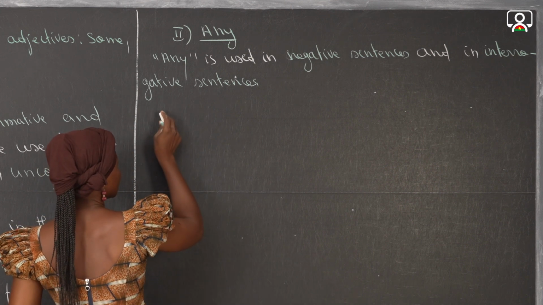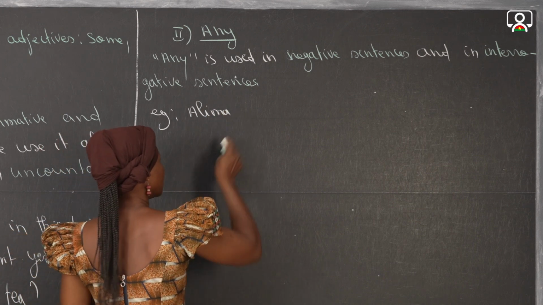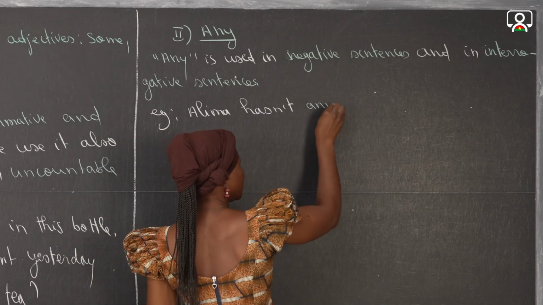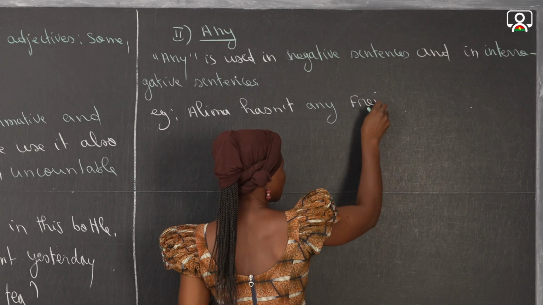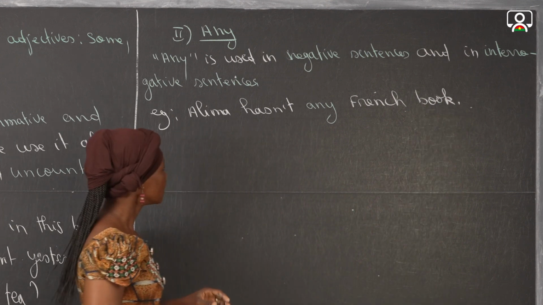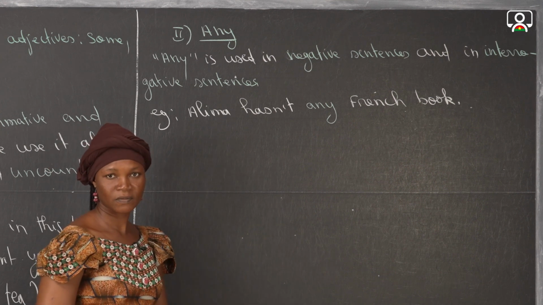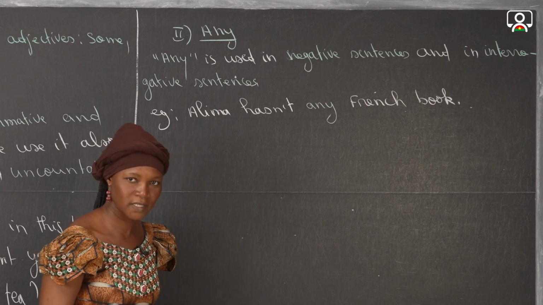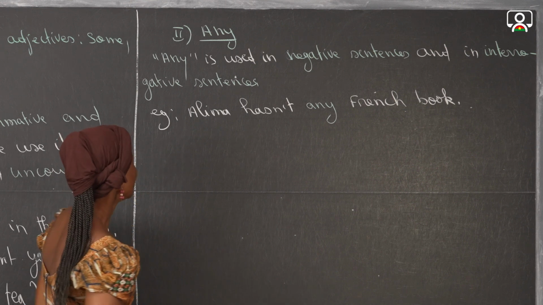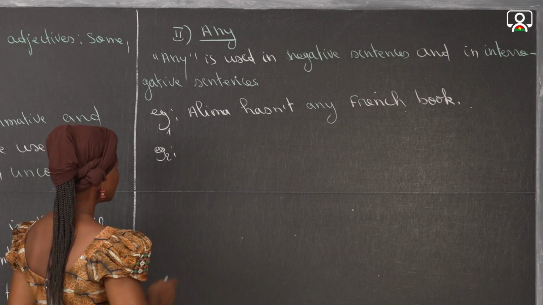Let's take some examples. Alima hasn't any French book. Alima hasn't any French book. Alima n'a pas de livre de français. So here it is sure that it doesn't exist. This is why I use it in the negative sentence. Let's take an example with interrogative sentences.